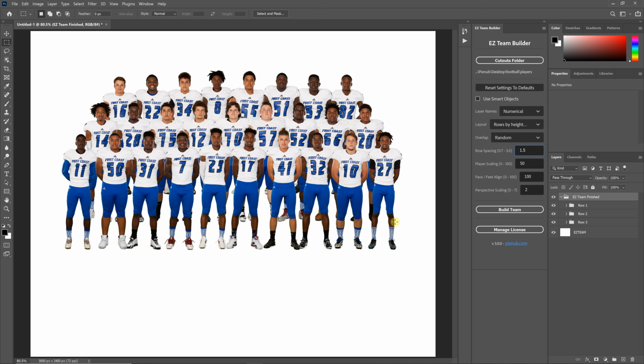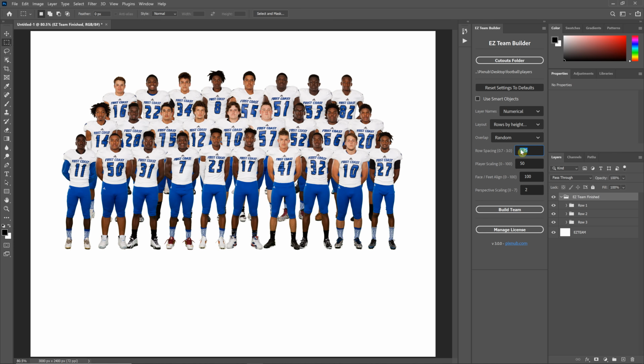In this video, I'm going to be discussing the row spacing setting in Easy Team Builder. And this is exactly what it says. It is the spacing between rows. The default is 1.5. You can put 0.7 to 3.0, and this accepts up to 2 decimal places. So you could put 1.75 in, for example.